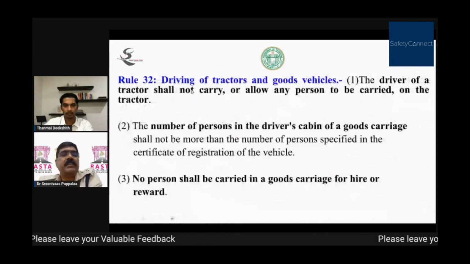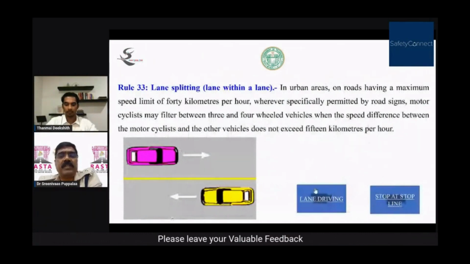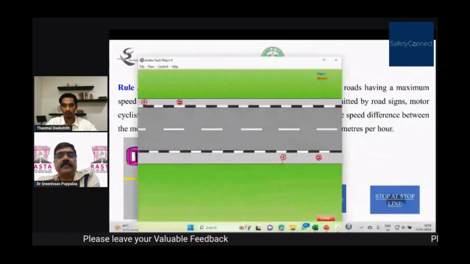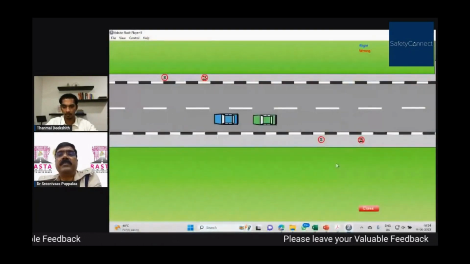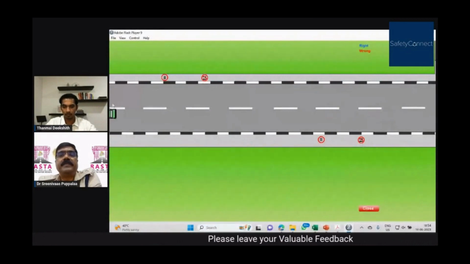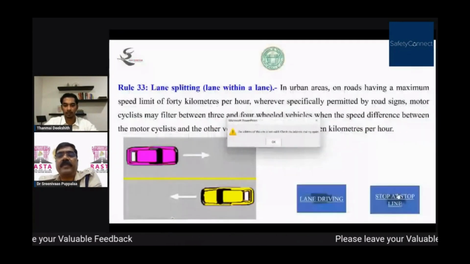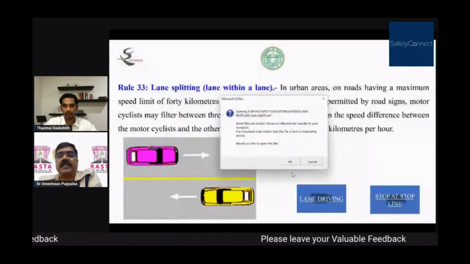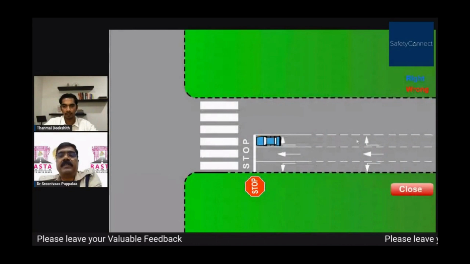Lane driving. How you should drive in lanes. Right way, wrong way. You should not drive in the middle of the road. And should not drive in the opposite direction. Stopping at the stop line. Right way. Before this continuous line, you have to change into the other lane and stop.